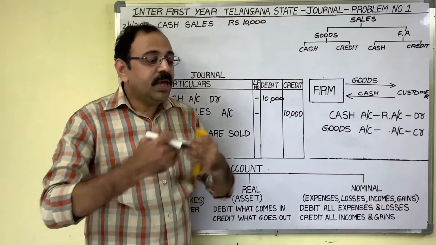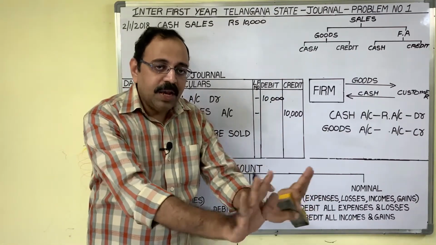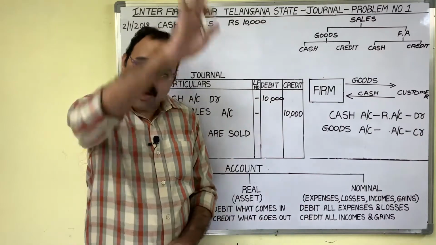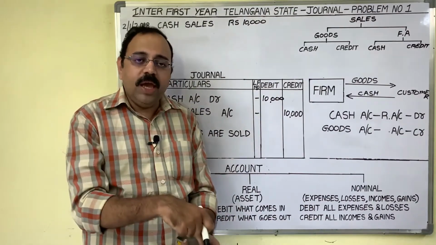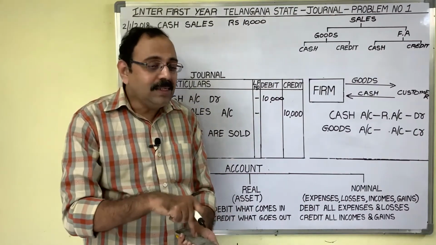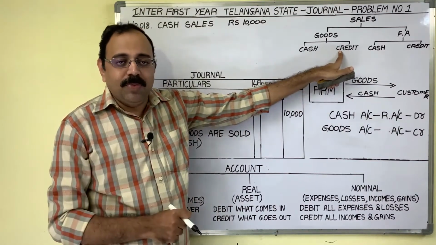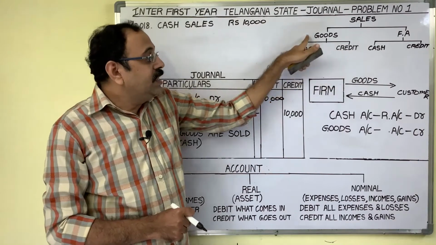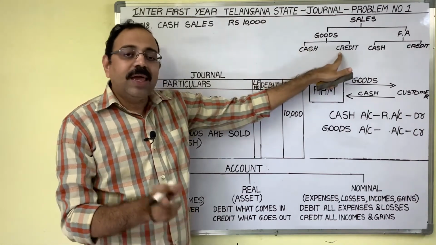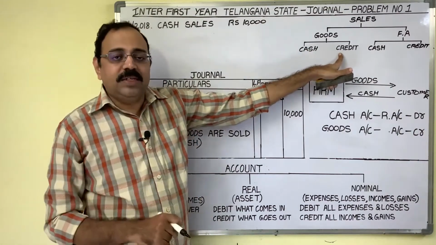Here today I am giving the product, but money is not coming today. It will come in future. So today I should record this as a credit sale because money is not coming now. Thus sales may be of two types: cash sale and credit sale.